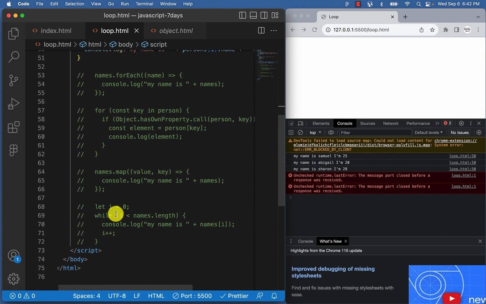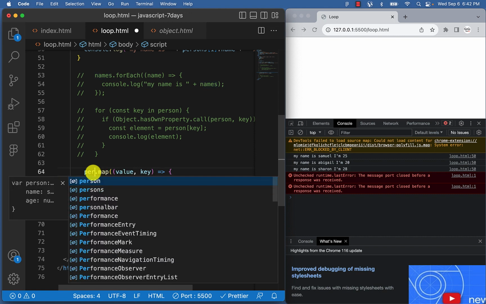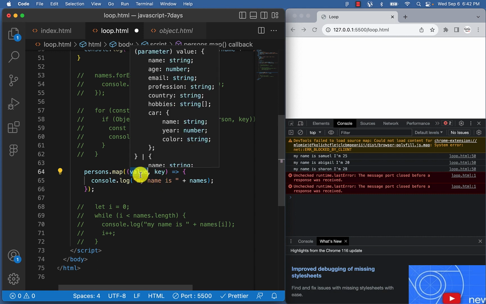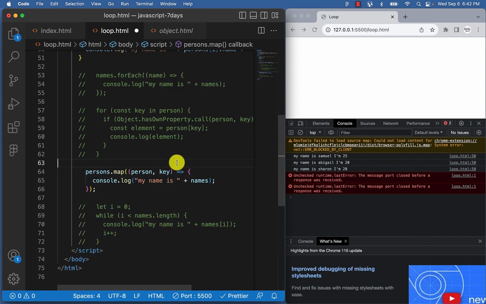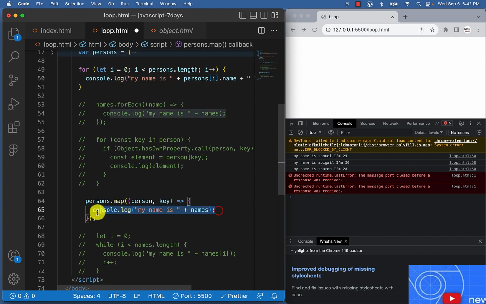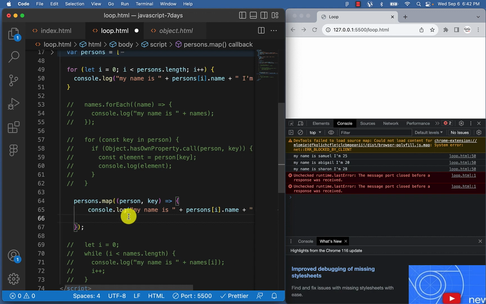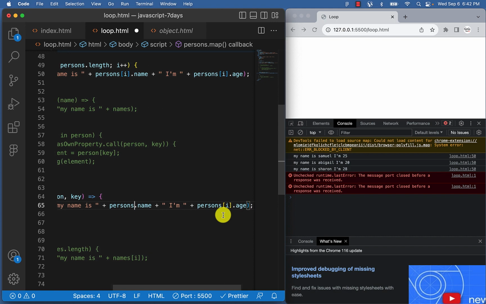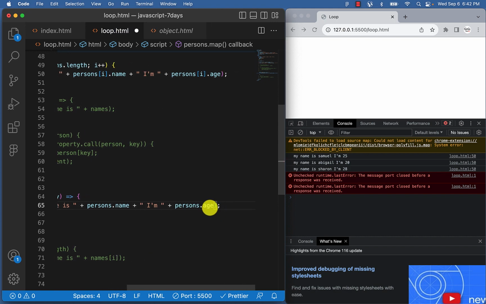You could also map through an array of objects. Where is that map again? This is it here. Let me console log this one. So we can now say persons, then we have value. Instead of value here, let us call this one a person. Let me copy this line because I don't want to type it again. I'll paste it here. Since we already have it as person, we don't need this i anymore. With map, we don't need to use i anymore. So like this works.